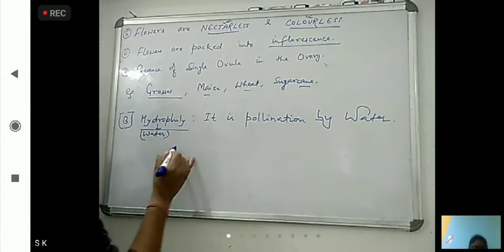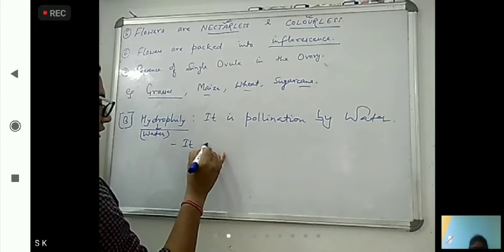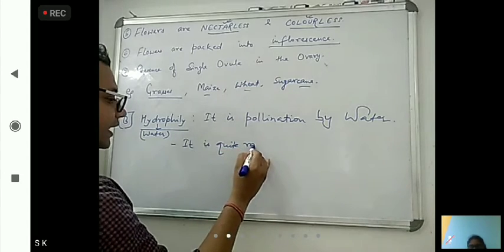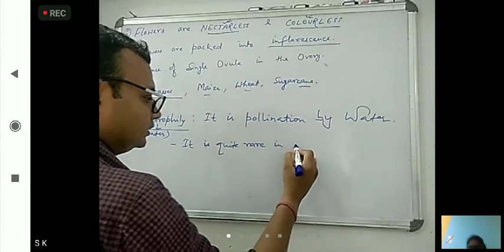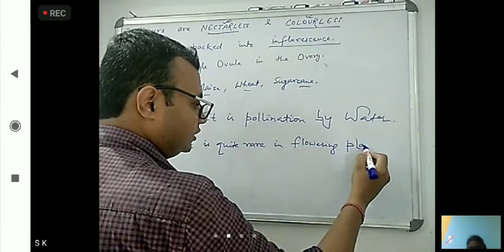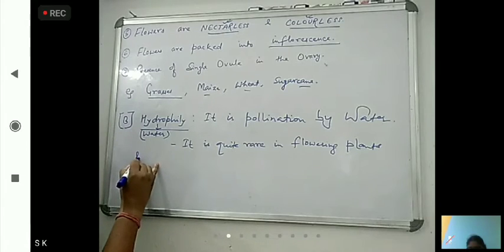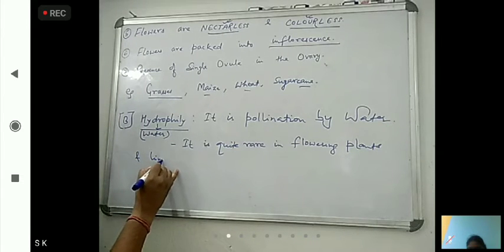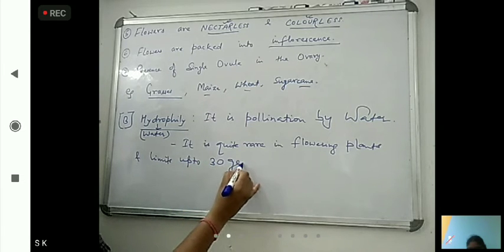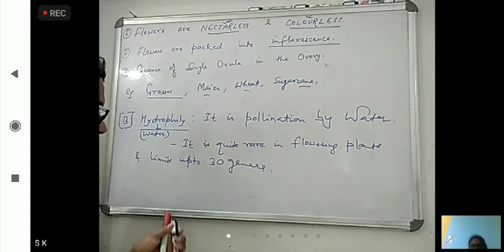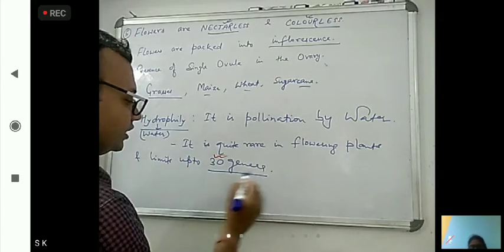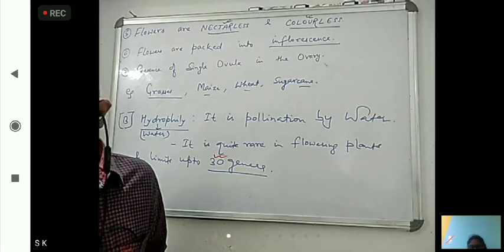It means it is quite rare in flowering plants and limits up to 30 genera. This you have to remember. How many did I tell? 30, 30. So these 30 genera belong to hydrophily.